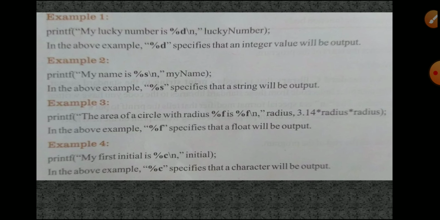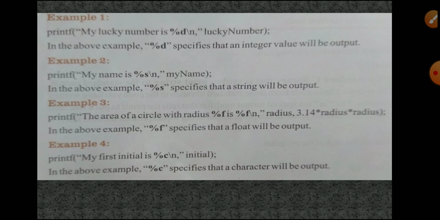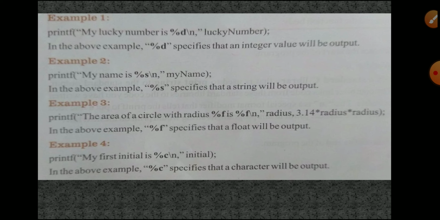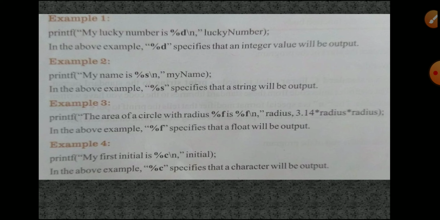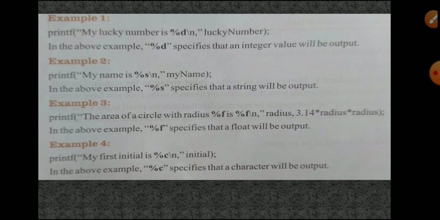printf, my lucky number is %d. %d means integer data type. Lucky number, numbers only will come, values only will come. It will be considered as a specifier for integer values. Example 2, %s, it will be considered a string, like my name.